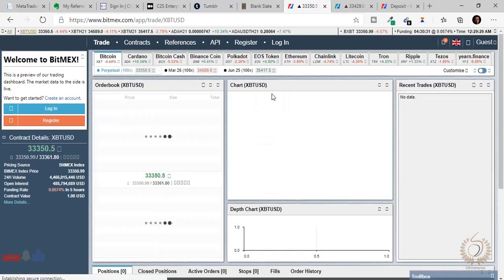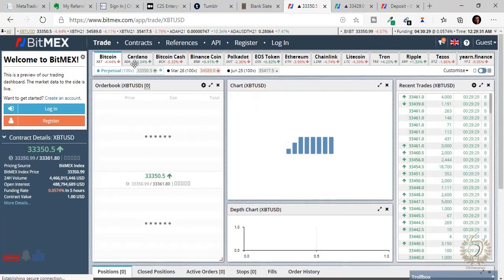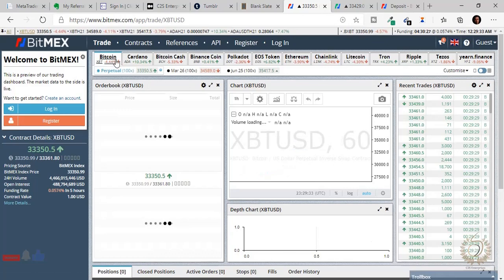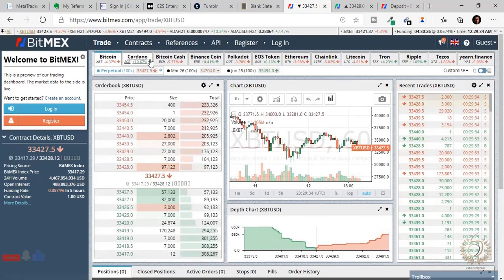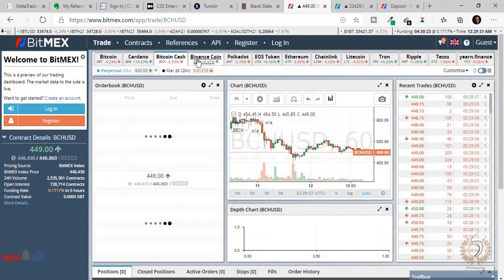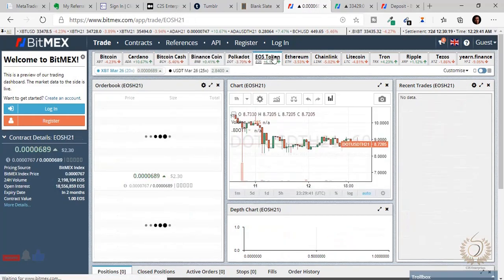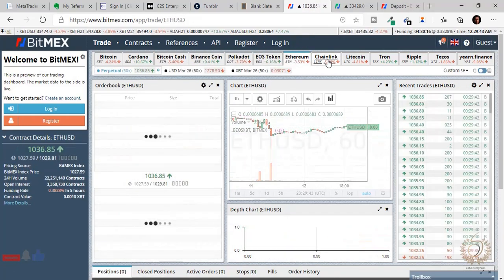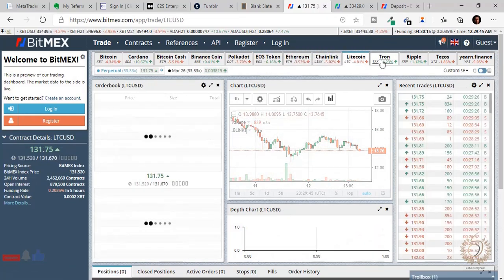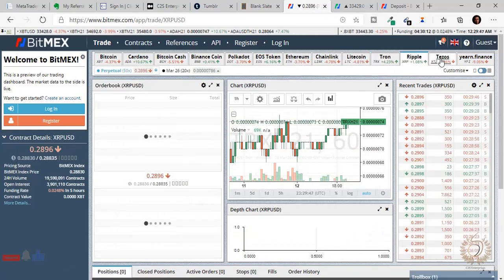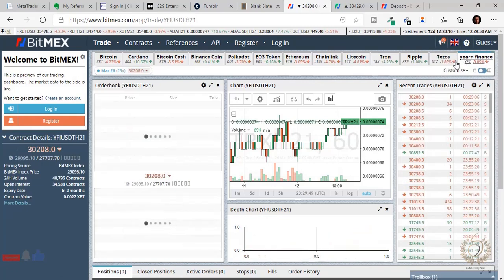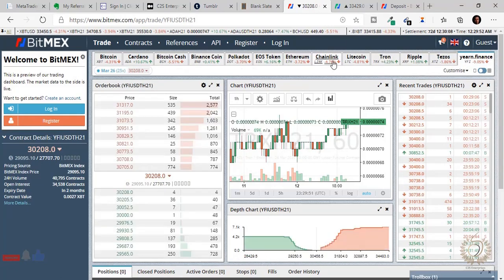I just want to show you this one with the real account. So now you can trade Bitcoin here, you can trade Cardano, that's ADA, Bitcoin Cash, BCH, Binance Coin, BNB, Polkadot, EOS, Ethereum, Chainlink, Litecoin, Tron, Ripple, Tezos, and Yearn Finance. These are the things you can trade here, and it's enough for someone trading short term.